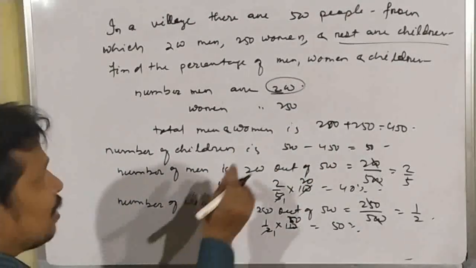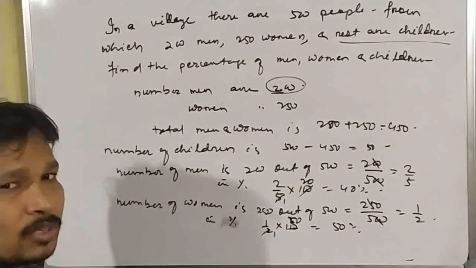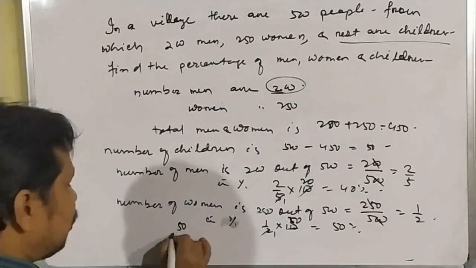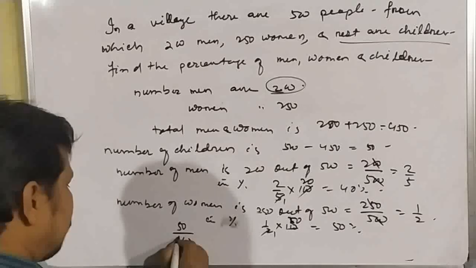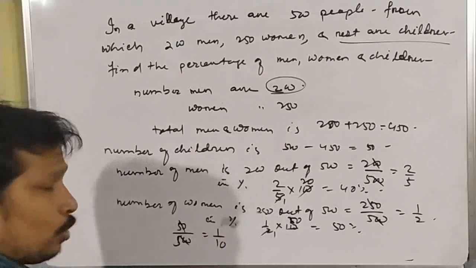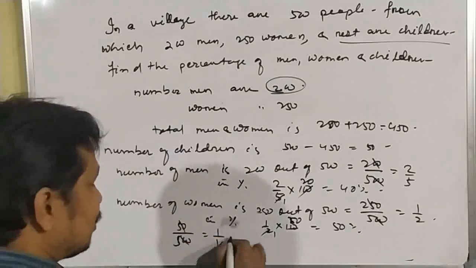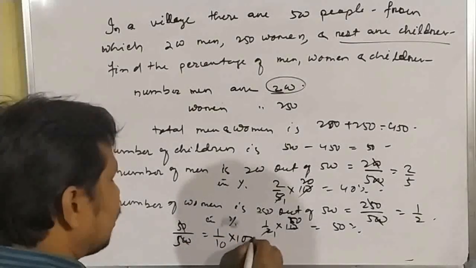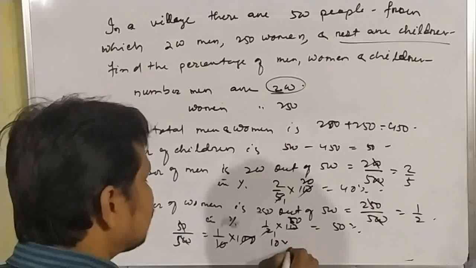So children equal to how much? 50. So 50 out of 500. That means 50 by 500. That means it will be cancelled. It's equal to 1 by 10. When we convert it into percentage, then we have to multiply by 100. So the result is 10%.